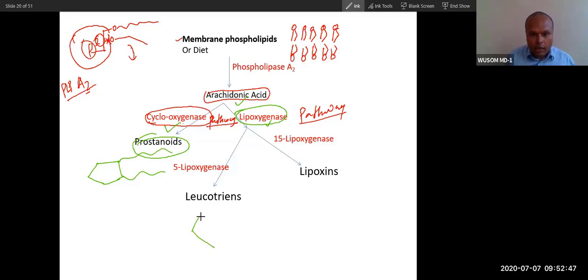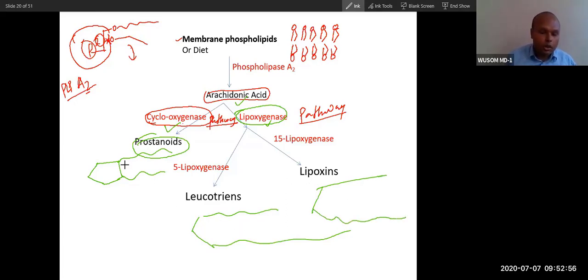An open fatty acid will be formed, so there is no cycle in lipoxins and leukotrienes, whereas here the molecule will have a cycle, and that is why it is called cyclooxygenase. Lipoxygenase pathway will produce leukotrienes and lipoxins, and cyclooxygenase pathway will produce prostaglandins.